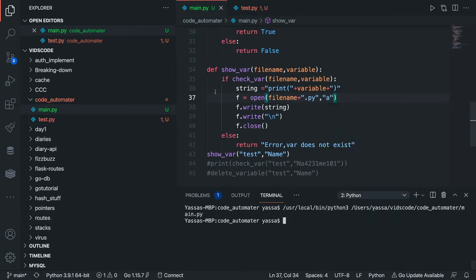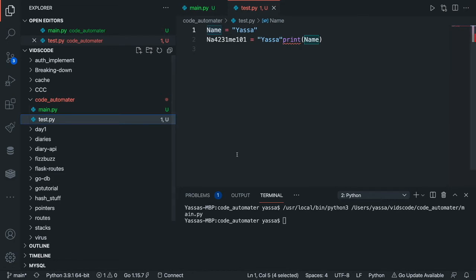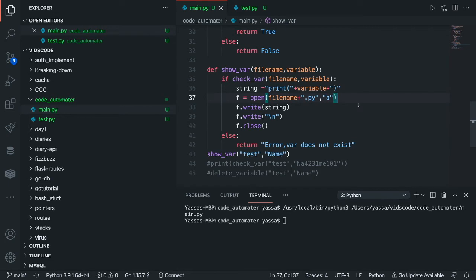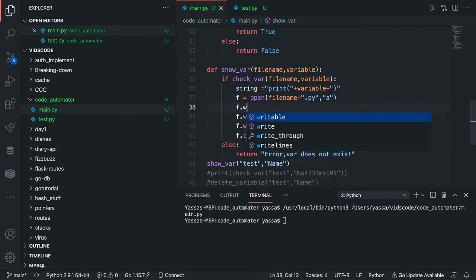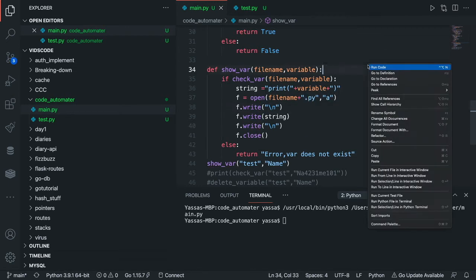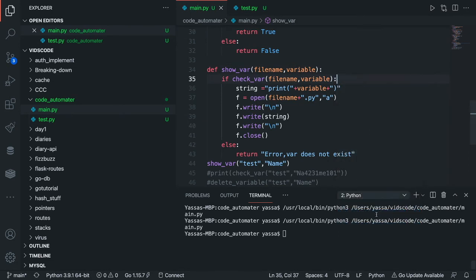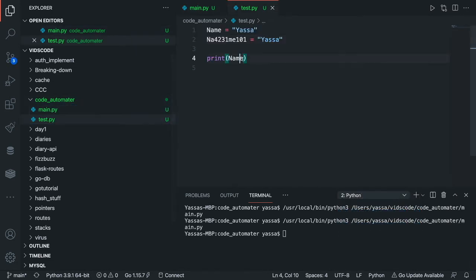Okay, nothing happened, which is, oh no. This isn't that big of a deal. It shows print name, but it just writes on the same line. So the first thing I'm going to do is write f.write with a newline character. Okay, now let's try this again. And boom, yes, we got print name.